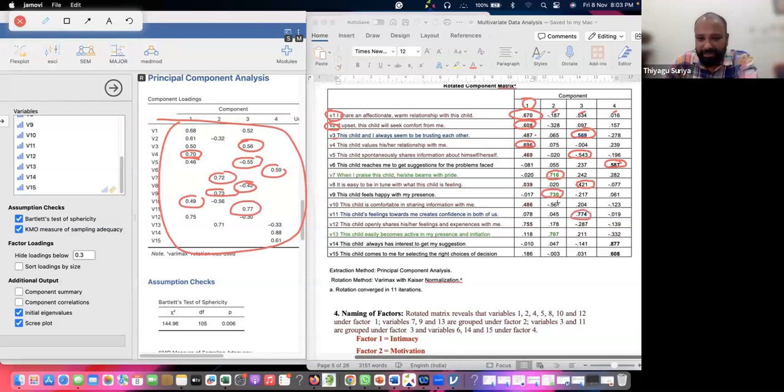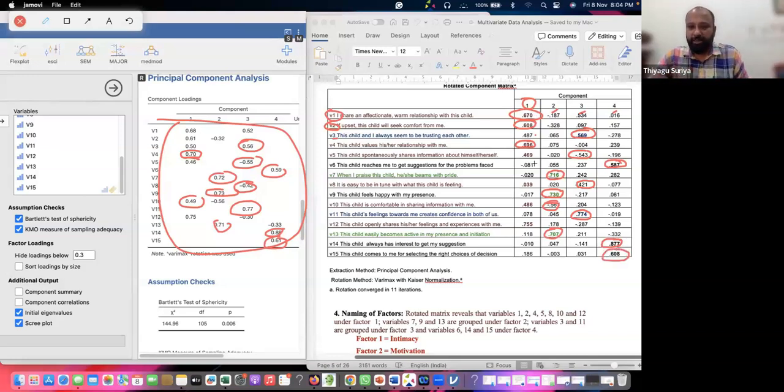B11, 0.77. See this case, and this is for this one. And here it's showing this one, and this is for this one, and this for this one. See, this is nothing but the correlation only. So for each item, where the correlation is high, the factor loading is high. So in this case, item number 13 lies on the second factor, and B14 lies on the fourth factor, and B15 lies on the fourth factor.